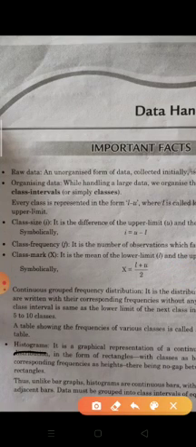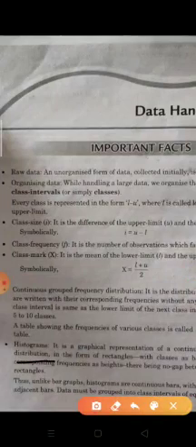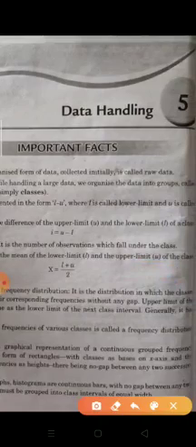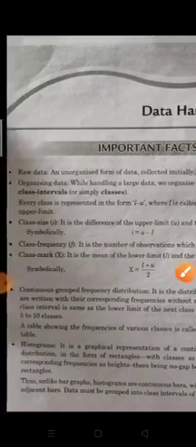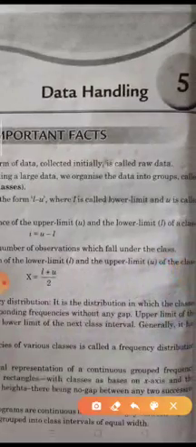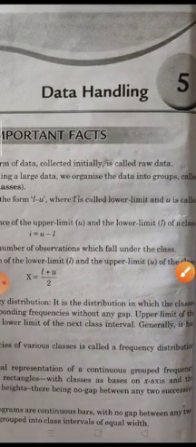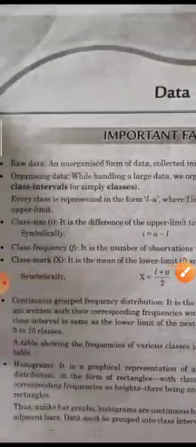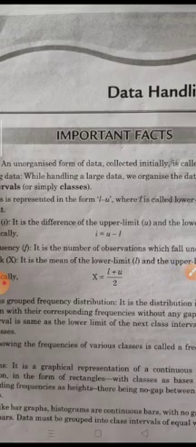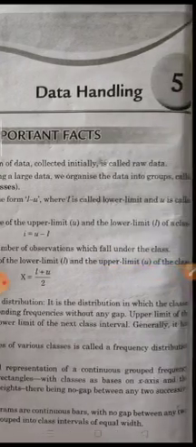Now histograms. What is a histogram? It is a graphical representation of a continuous grouped frequency distribution in the form of rectangles with classes as base on the x-axis and the corresponding frequency as height, there being no gap between any two successive rectangles. So a histogram is a graphical representation, the same as a bar graph but of a continuous grouped frequency.